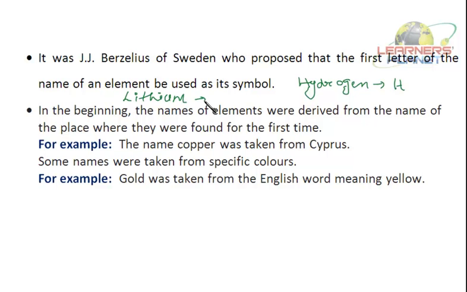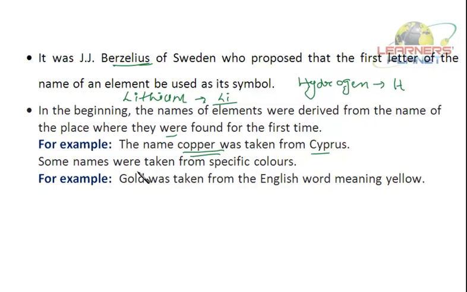The symbol of lithium will be Li, the first and the second letter, of course. So Berzelius proposed that the first letter can be used as the symbol. In the beginning, the names of elements were derived from the name of the place where they were found for the first time. For example, the name of copper was taken from Cyprus.